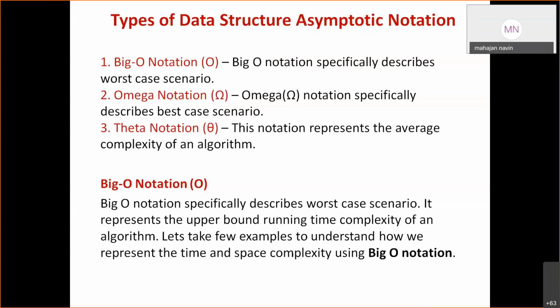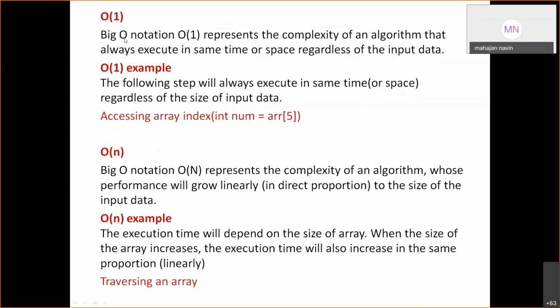Let's take few examples to understand how we represent the time and space complexity using big O notation. Take an example, O of 1. What is O of 1 here? It's a constant.